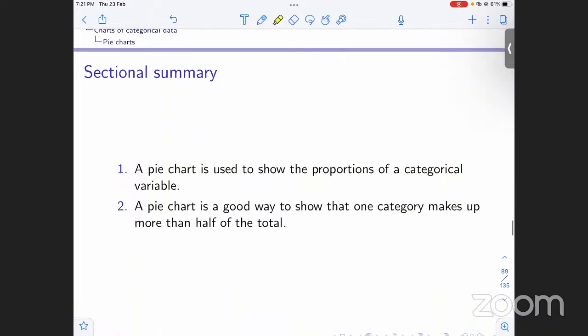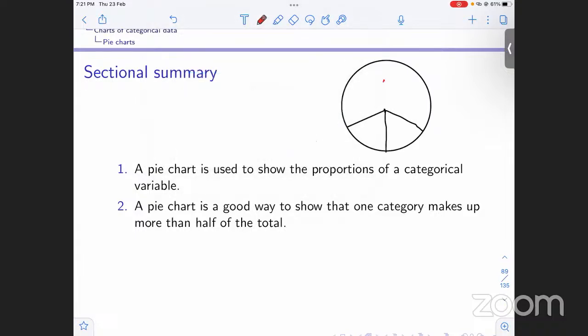So what we have dealt with in this section is we saw what a pie chart is. It is a graphical representation of categorical data that shows the proportion of a categorical variable. On a circle, it just shows the proportion of one data variable. Now, if we have a categorical variable, if you have categories like this, this is one category, right?